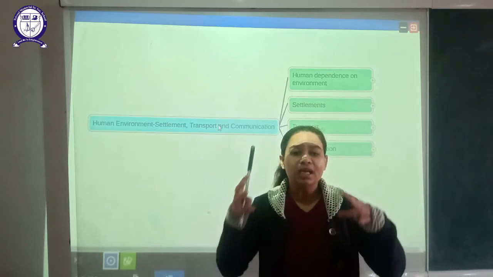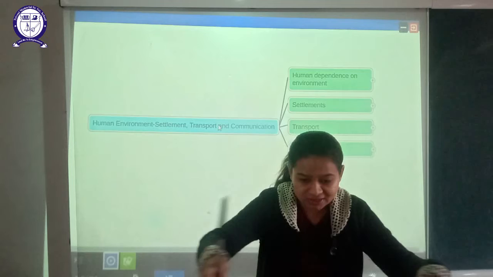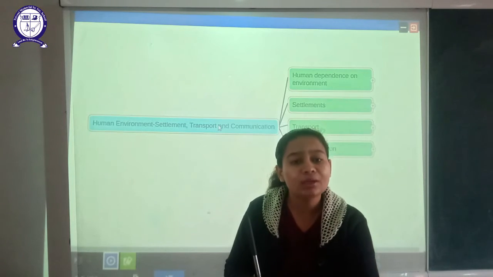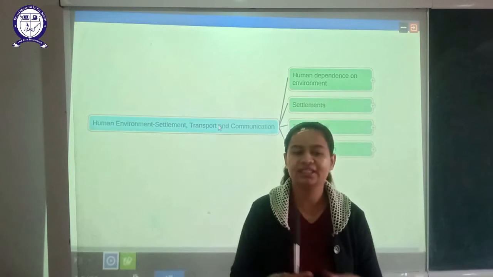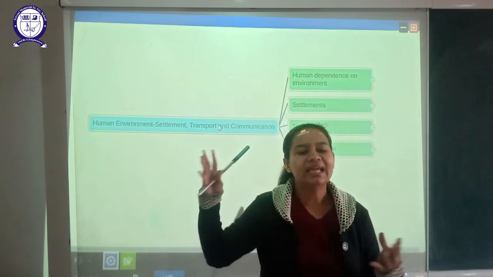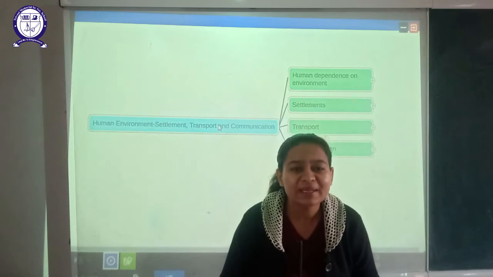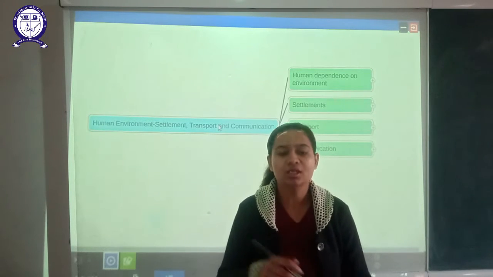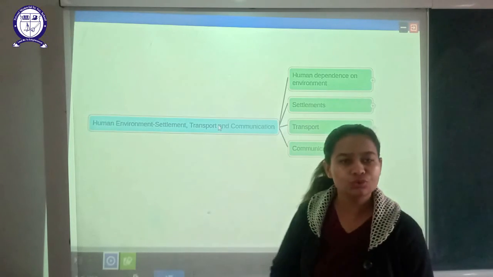On the other hand, if you want to carry heavy or bulky goods within the territorial boundaries of your country, and that too at affordable cost, you can go with railways, because it is affordable and provided by the government only. And if you want to go across borders but can't afford more expensive means of transport, then you can go with the waterways. So I hope all the types of transport are clear to you.